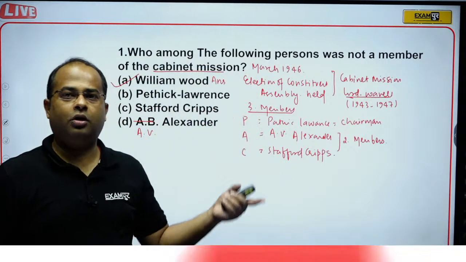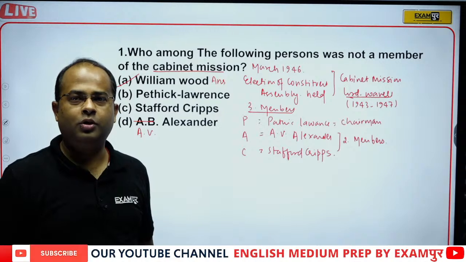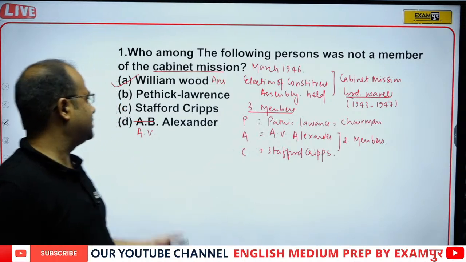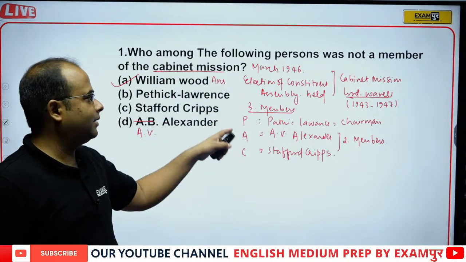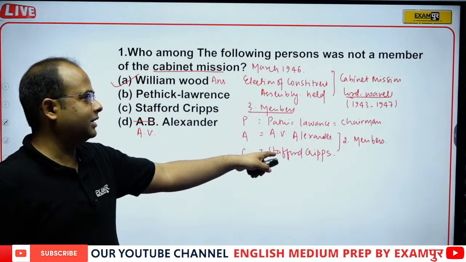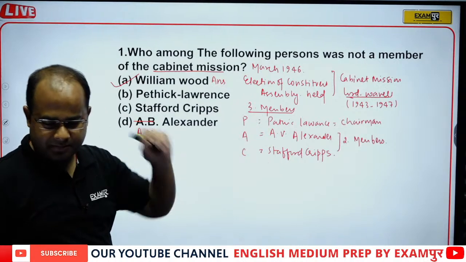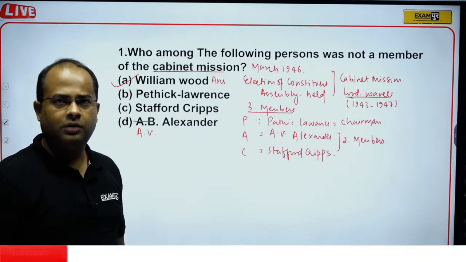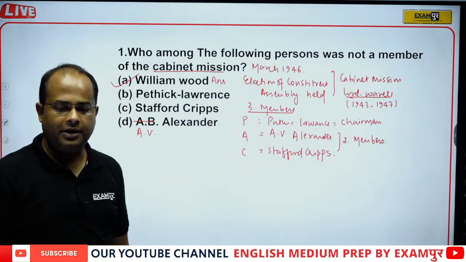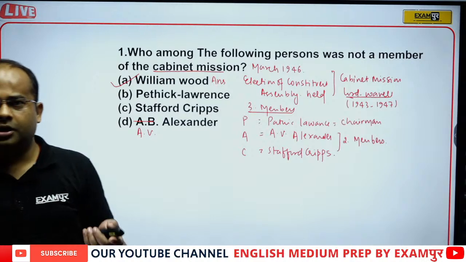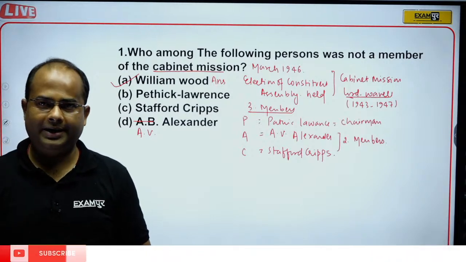Stafford Cripps also came in the year 1942 as the head of the Cripps Mission. So the correct answer will be William Woods; he was not a member. Three members: PAC, Patrick Lawrence, A.V. Alexander, Stafford Cripps. A very easy question to answer. So the correct answer is option A, William Woods. Easy question, guys. Now let's move to the next question.